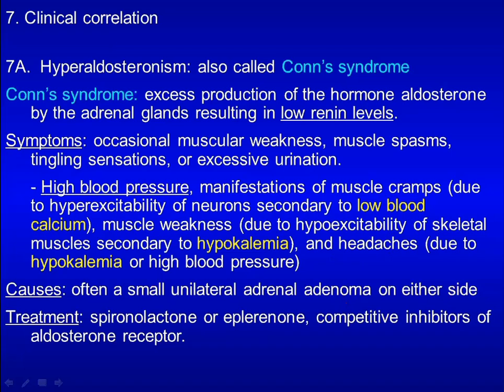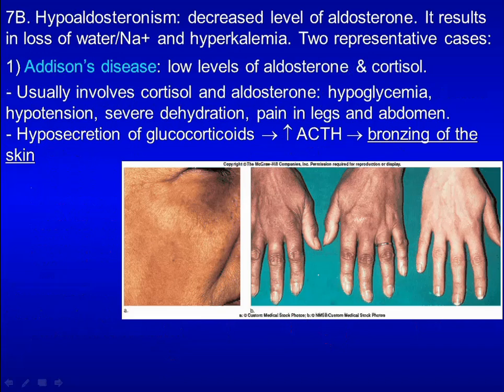Treatment includes spironolactone or eplerenone. They are competitive inhibitors of aldosterone receptor. Hypoaldosteronism, on the other hand, has decreased level of aldosterone. There are two representative cases.